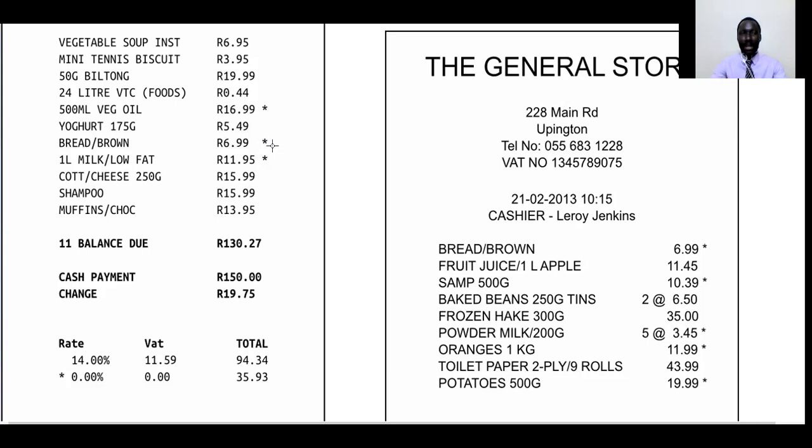Then there is also this low fat milk, which does not have tax. So of the items that this person has bought, up to 3 items do not have value added tax. It's a government policy that some items are exempted, some items are not required to pay tax.